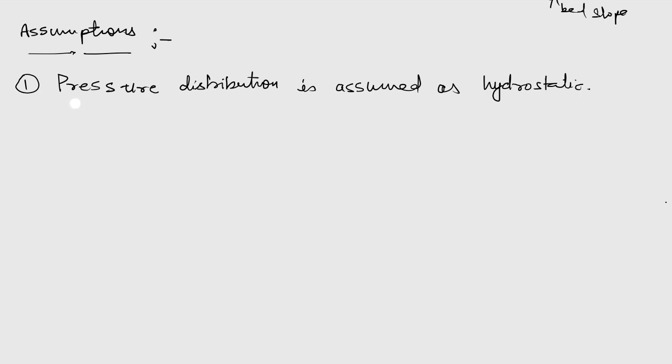So the first assumption we have is that pressure distribution is assumed as hydrostatic. Initially, when we talked about the pressure distribution in open channel flow, we talked about this term, that is the normal acceleration. So this normal acceleration we defined as v square upon r, and according to Euler's equation we had this del by del n of p plus gamma z, and that was equal to rho a n.